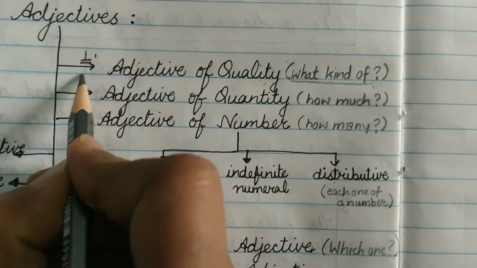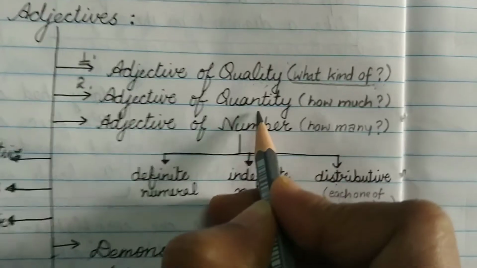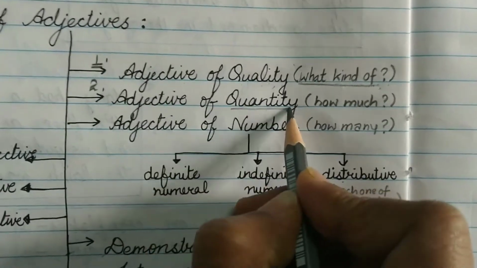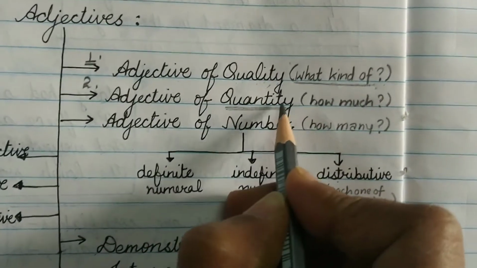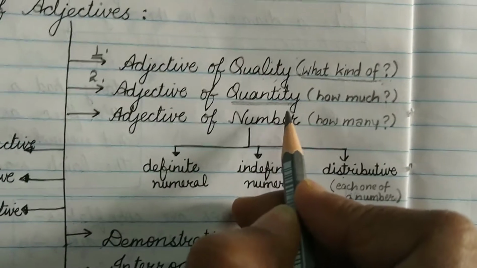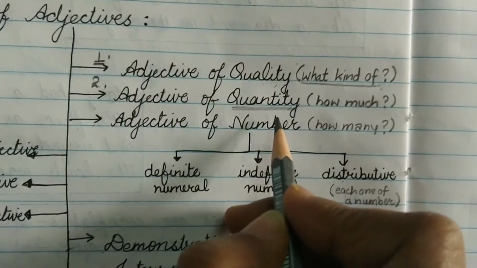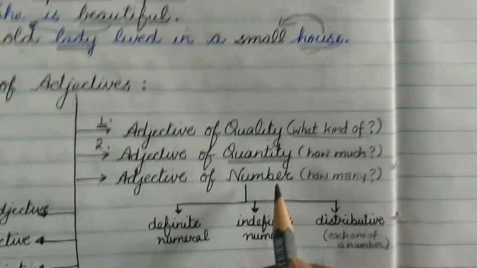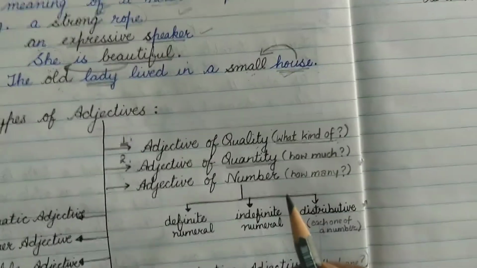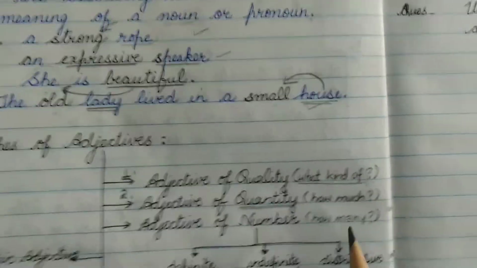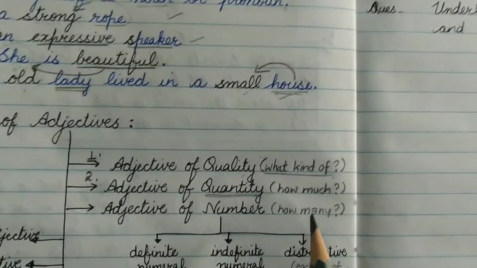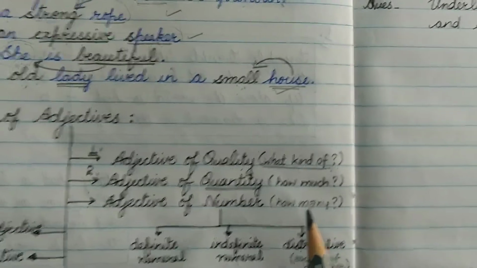Now look at the second, adjective of quantity. As the name suggests, quantity, here you will get how much, the total quantity of a noun. For example, if I say, mother got a kg of rice.